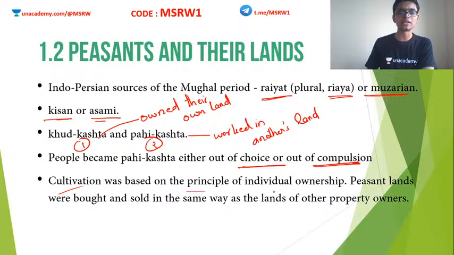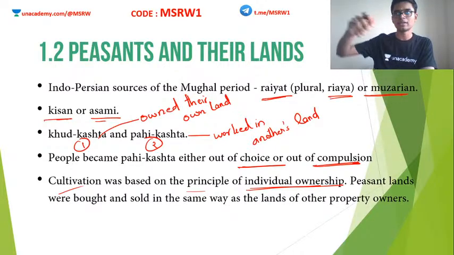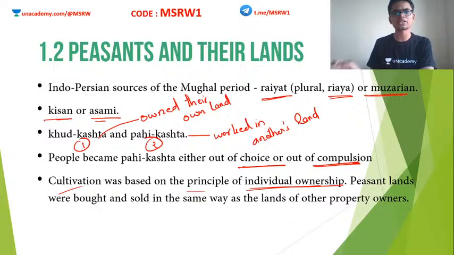Cultivation was based on the principle of individual ownership. The land was owned by the individual, and it was his responsibility to conduct agriculture in these areas. This land could be sold, mortgaged or whatever. The entire ownership of this property was in the hands of the landowner, whoever it is, maybe the peasant, maybe a zamindar, or whatever. Okay, so this was the setup of peasants and their lands in medieval India.